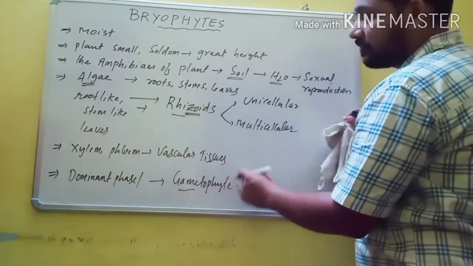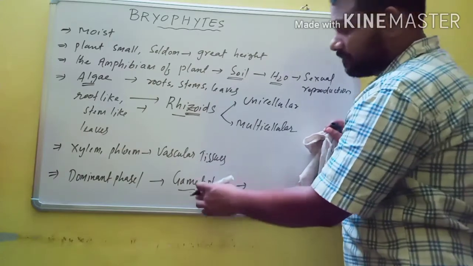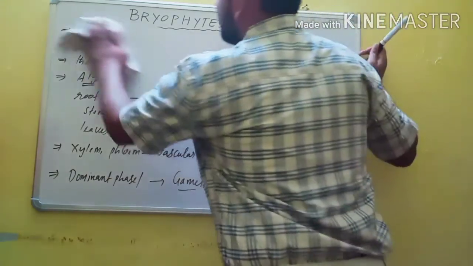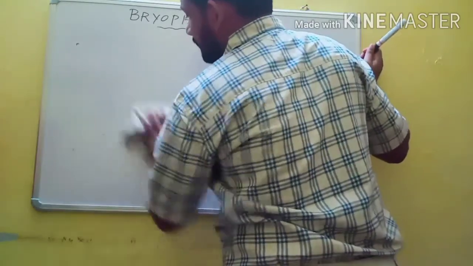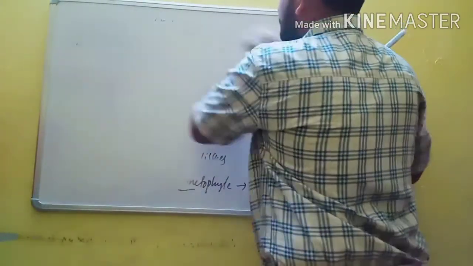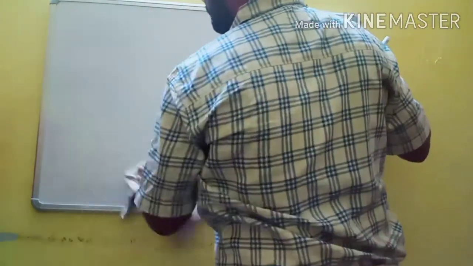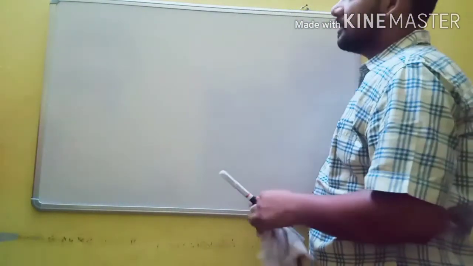While sporophytes are born on the gametophyte. So the gamete producing plant body is known as gametophyte, or it means the main visible body of bryophytes. The visible part of bryophytes is known as gametophyte. The dominant phase is the gametophyte, while the sporophyte is dependent on the gametophyte.